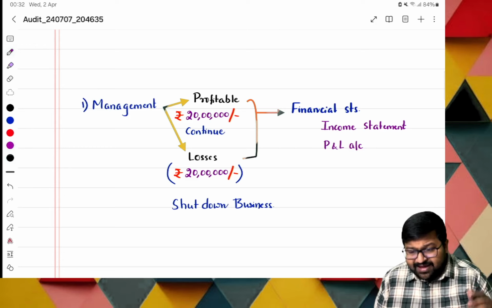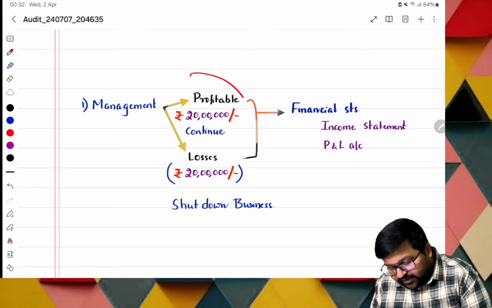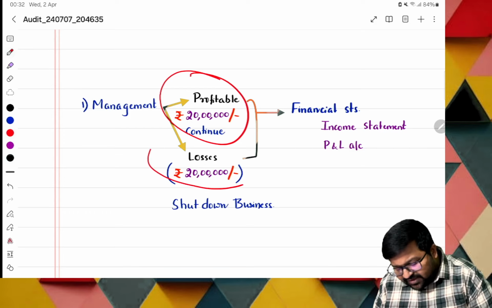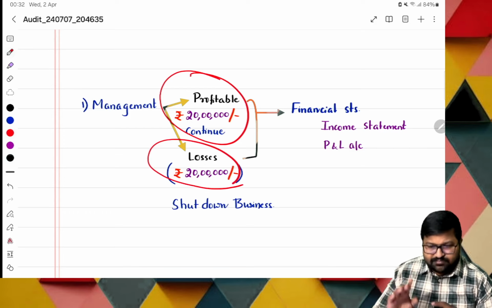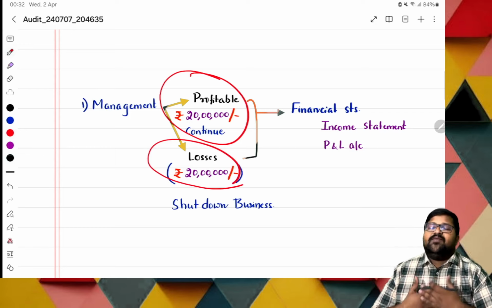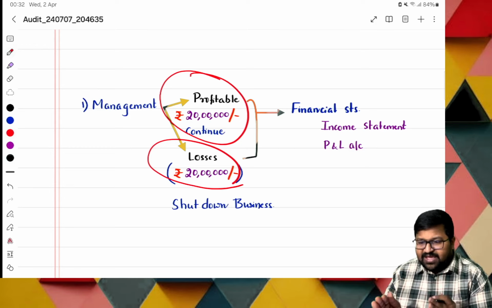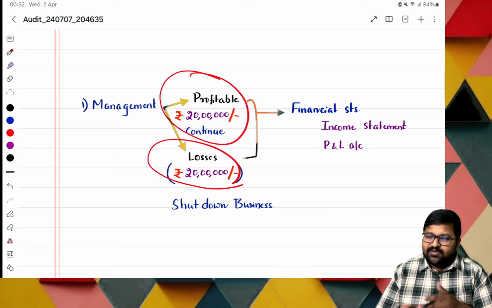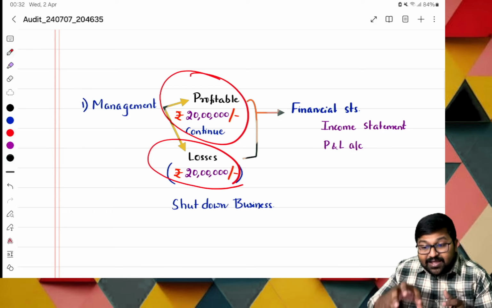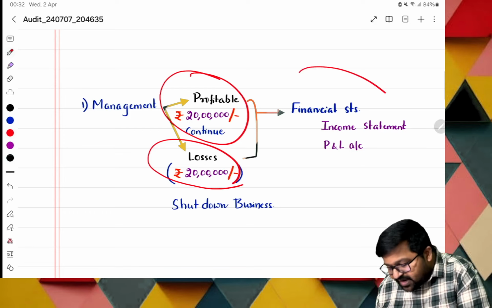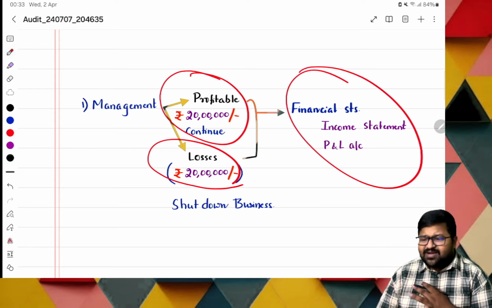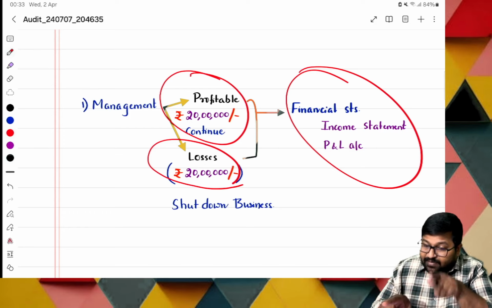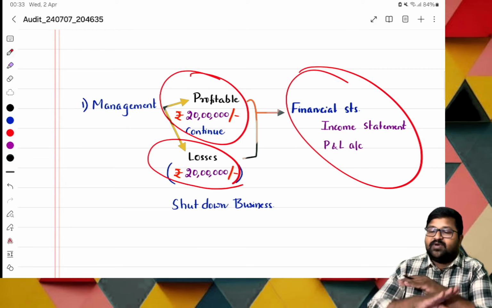First, for management, if the organization is having a profit of 20 lakhs, they will continue the business. If they are having a loss of 20 lakhs, will they continue? They will not continue. From the management point of view, they basically want profits. If they are earning profits, they will continue. If they are not earning profits, that is losses, they will shut down the business. These profits are picked from which part? Financial statements, either the income statement or the P&L account. From this we get a summary, profit or loss. If I'm getting a profit, I'll continue the business. If not, I'll shut down the business.